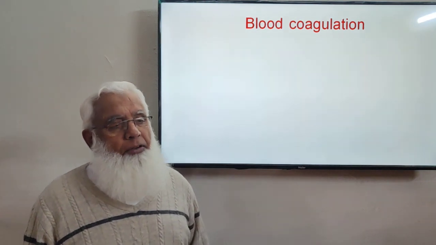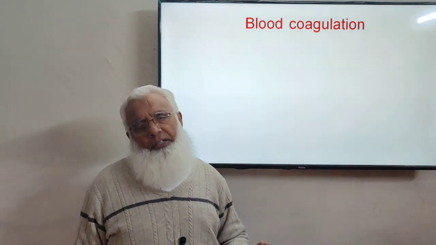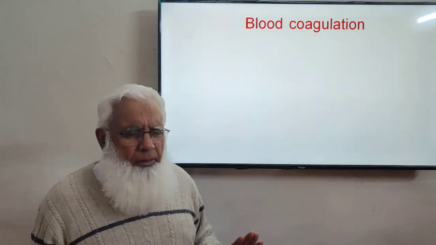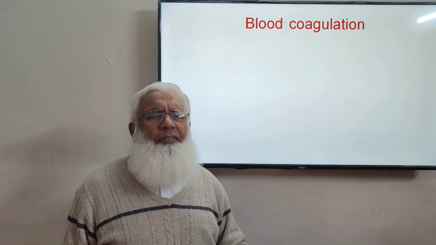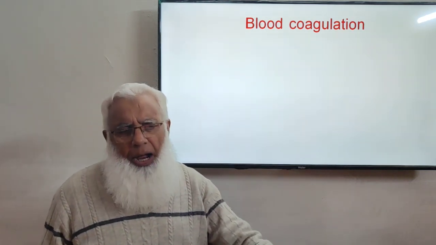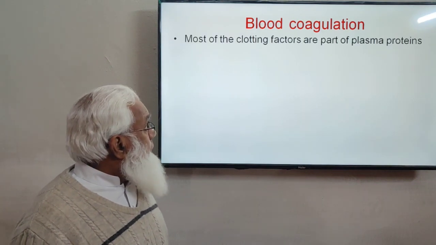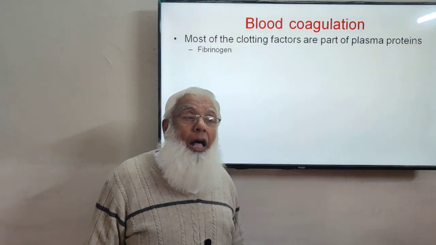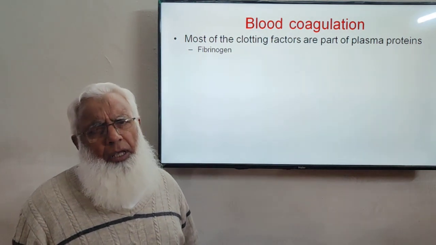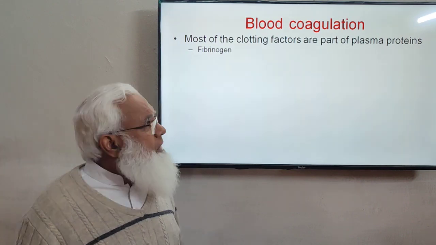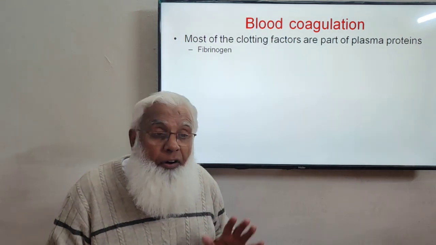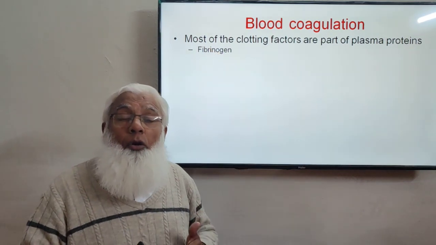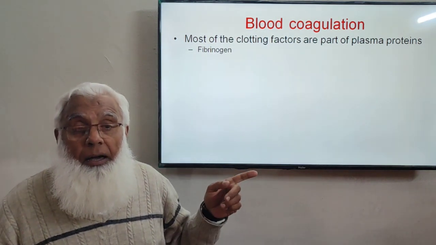Then another function of the plasma proteins: most of the clotting factors. We will discuss this clotting mechanism in hematology. Most of the important clotting factors are proteins. They are part of the plasma protein. We are just going to list the protein clotting factors. Fibrinogen, for example, is very important. The final clot is the product formed from fibrinogen.